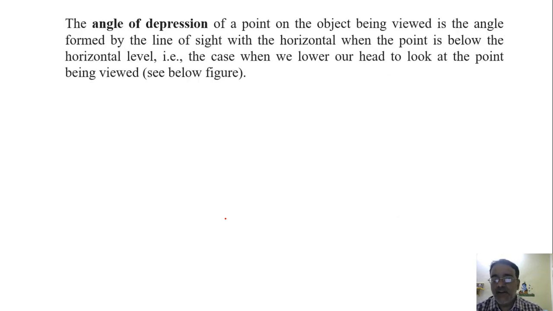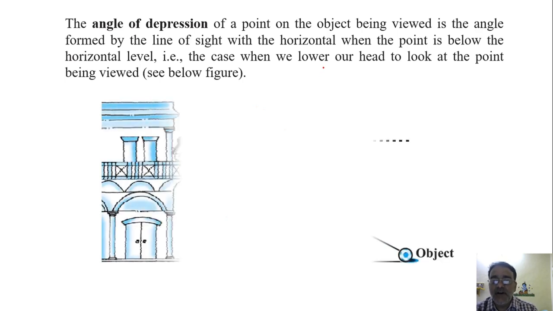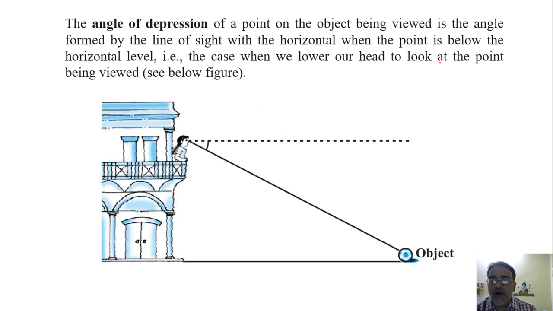See, this is the definition of the angle of depression of a point on the object being viewed: the angle formed by the line of sight with the horizontal when the point is below the horizontal level. That is the case when we lower our head to look at the point being viewed. So this is the figure. The object is below the horizontal level, so this angle is called the angle of depression.